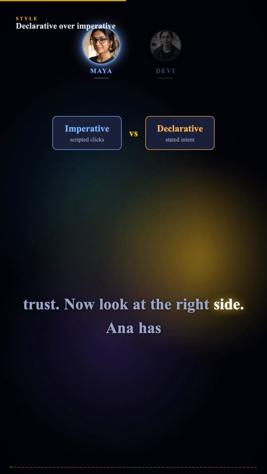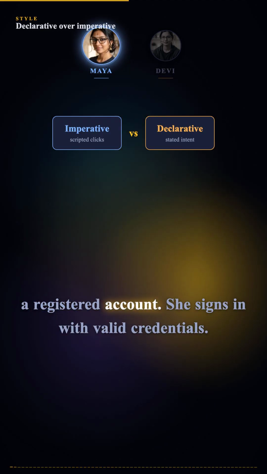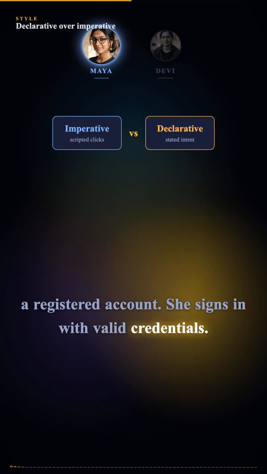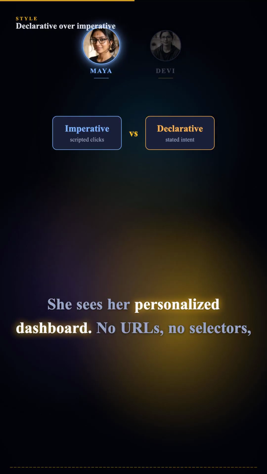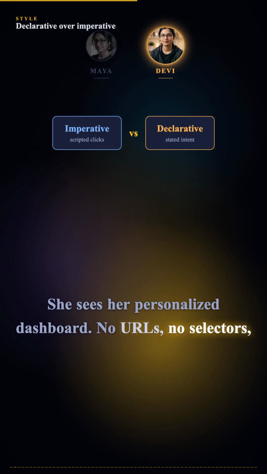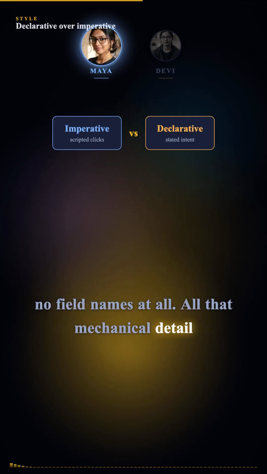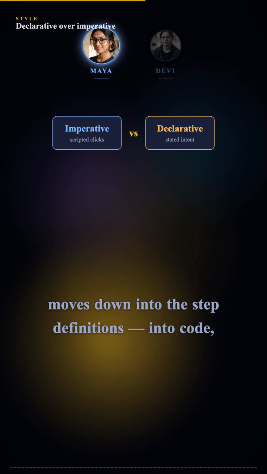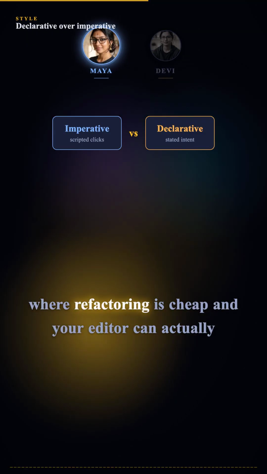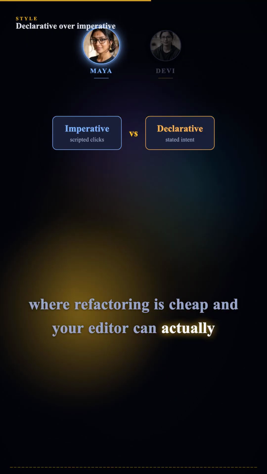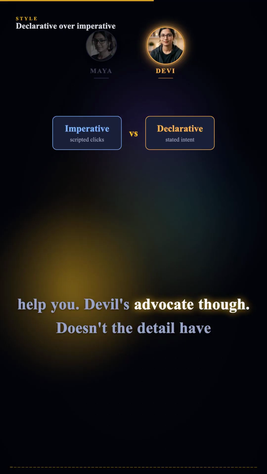Now look at the right side. Anna has a registered account. She signs in with valid credentials. She sees her personalized dashboard. No URLs, no selectors, no field names at all. All that mechanical detail moves down into the step definitions, into code, where refactoring is cheap and your editor can actually help you. Devil's advocate though.